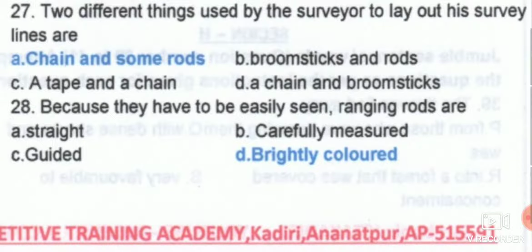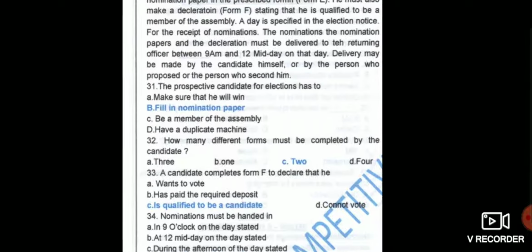What exactly do they use? Chain and some rods are being used by the surveyor. Next, because they have to be easily seen, ranging rods are so brightly colored that they can easily be recognized.